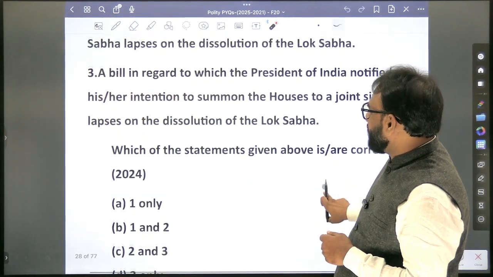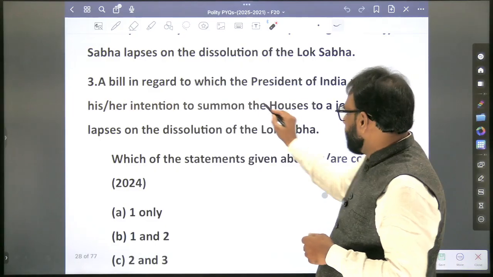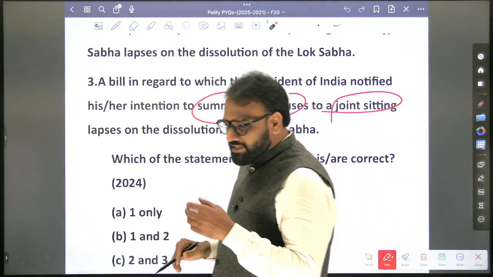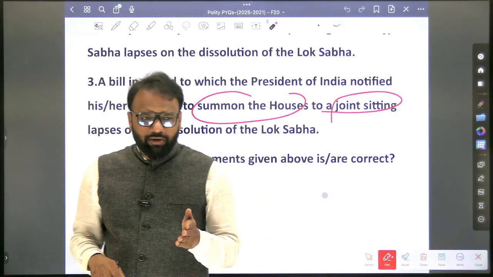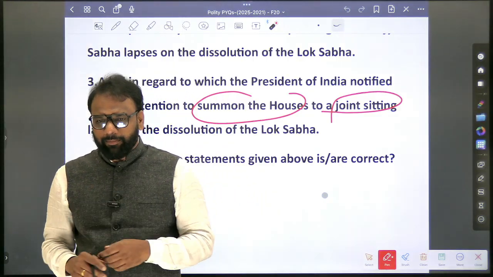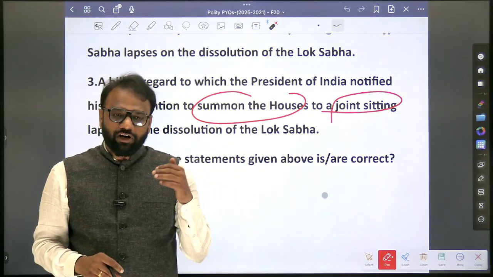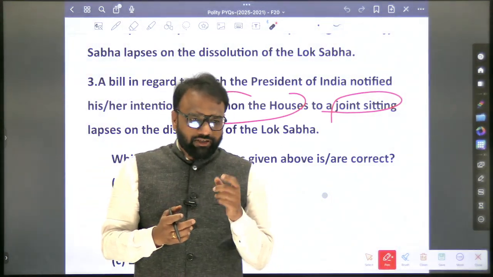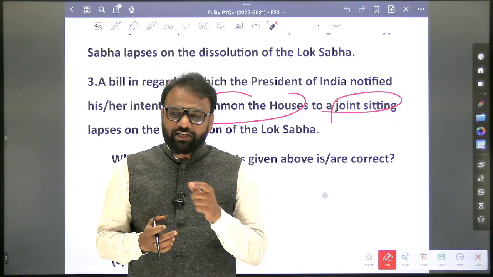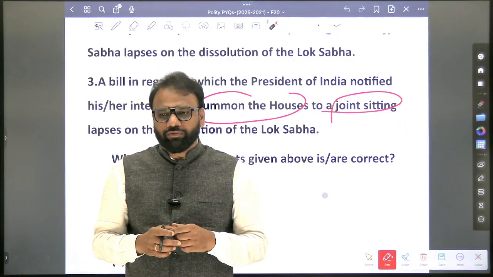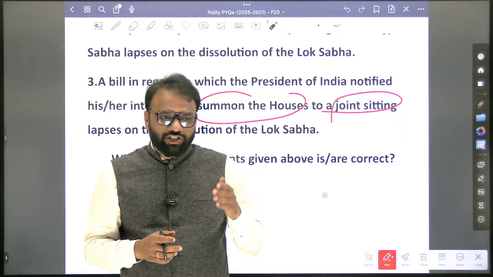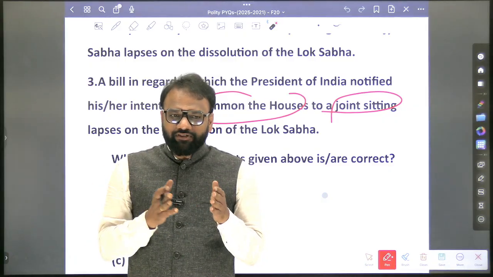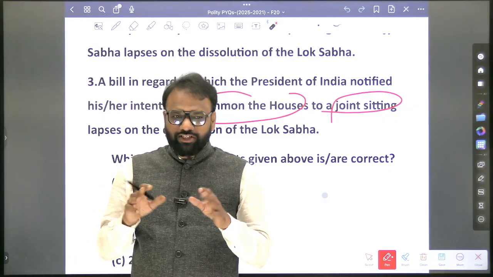President of India notified his intention to summon the houses to a joint sitting. So when can the President summon the joint sitting? For ordinary bill, for money bill, for constitutional amendment bill? Ordinary bill. In case of money bill, is there a provision of joint sitting? No. In case of constitutional amendment bill? No. So when the president calls a joint sitting for ordinary bill, which are the various scenarios in which he can call for a joint sitting?